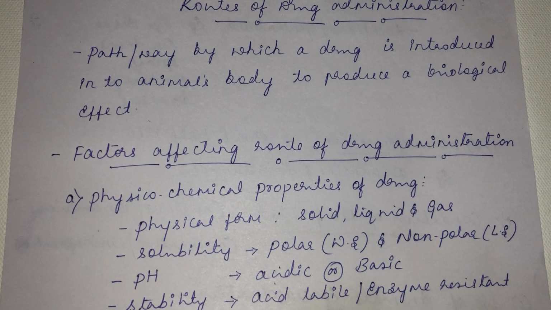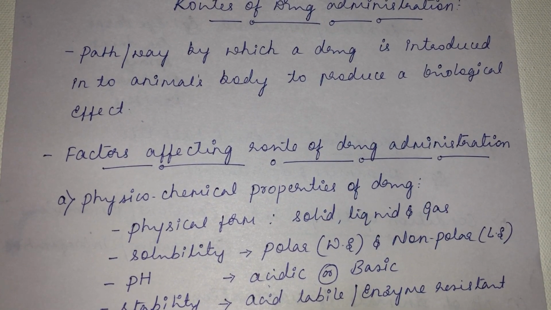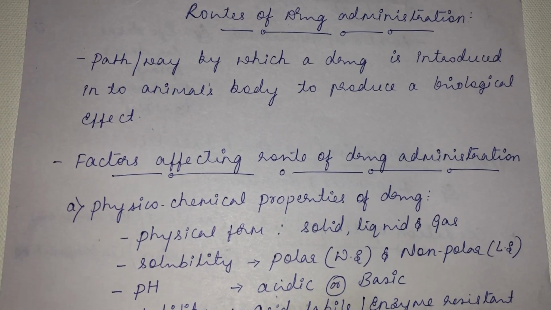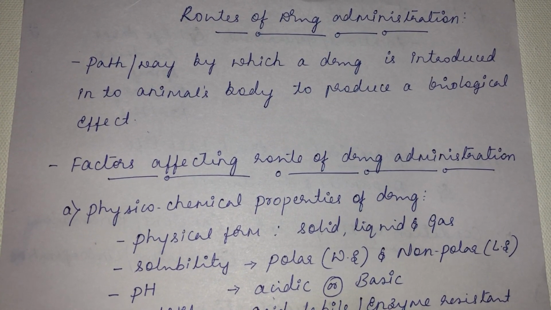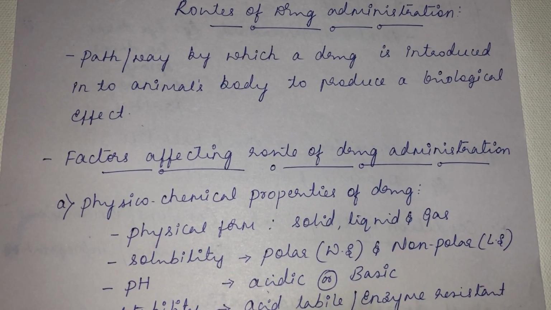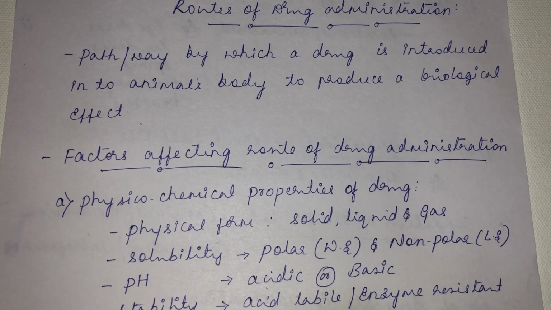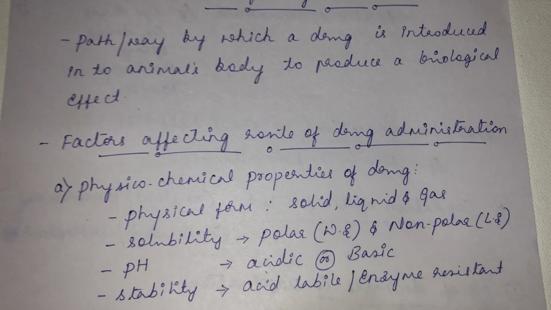So the first factor is the physicochemical properties of the drug. What do you mean by factors affecting route of drug administration? There are several factors which will tell you in what route you have to administer a particular drug. So what are those factors? The first factor is the physicochemical properties of the drug.